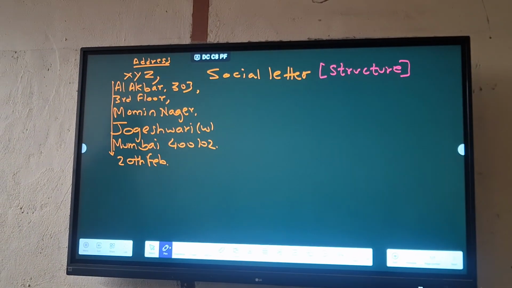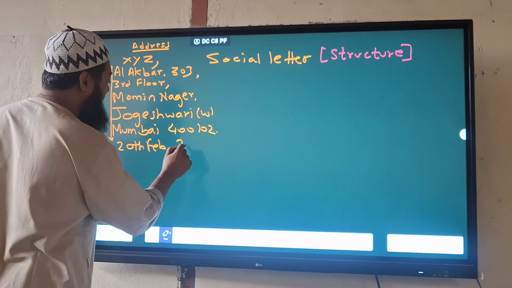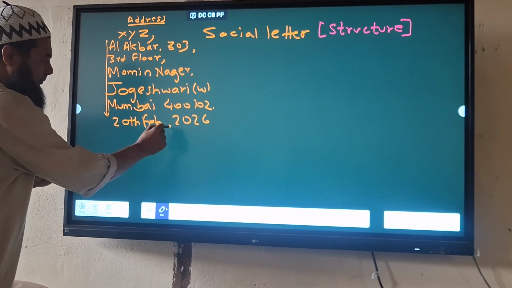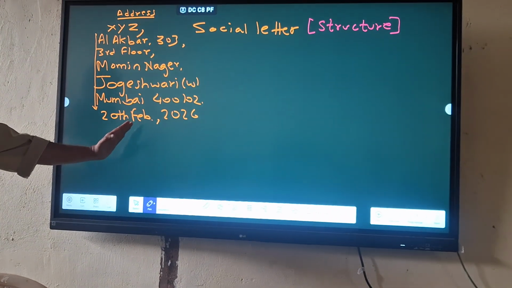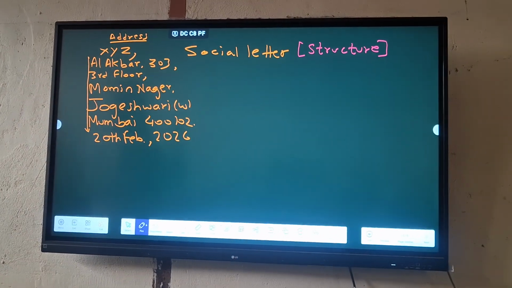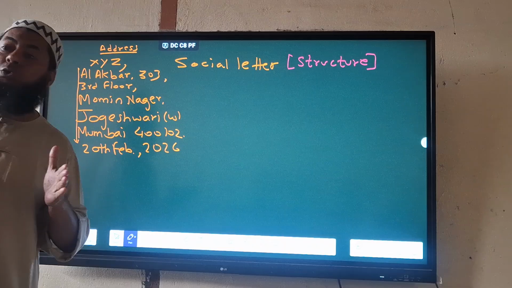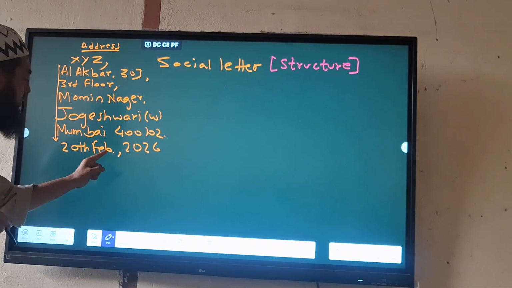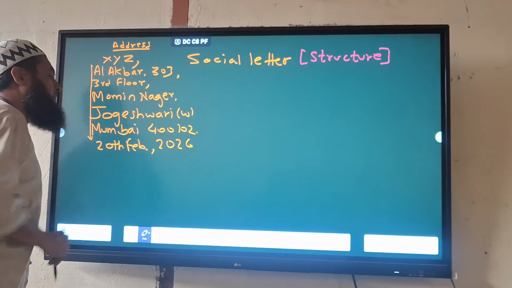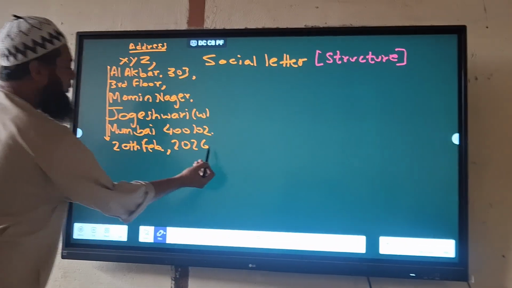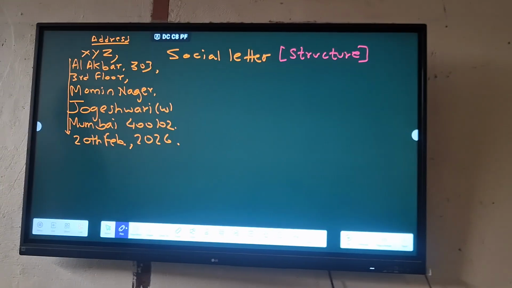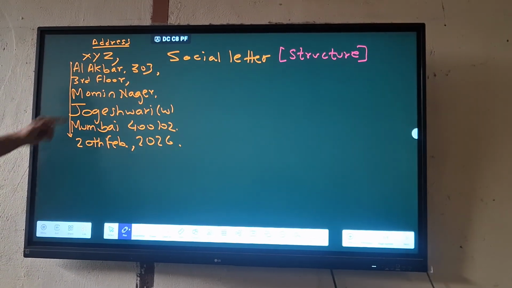If I am writing February incomplete, in abbreviation, then I will put a dot here. That dot is for abbreviation, and if I have to continue with the year 2026, I have to separate these two with a small comma here. Month and year should be separated with a comma. If you write the full spelling, February, no need to put a dot. But if you are abbreviating it, then the abbreviation mark is compulsory. And here you have to end it. This is how you are going to write the address. The address part is completed.